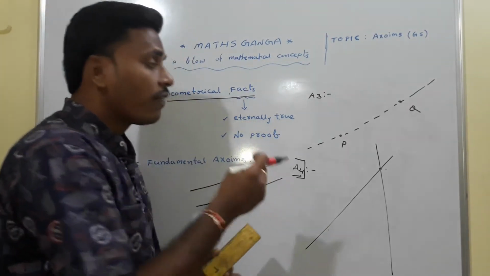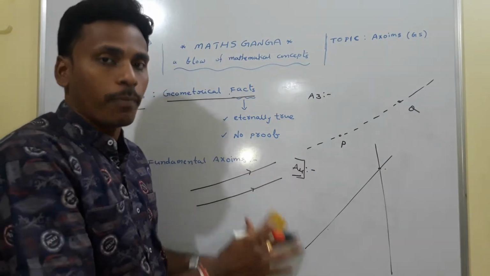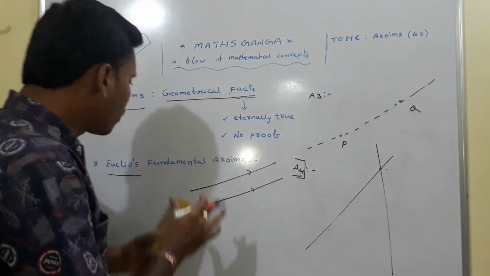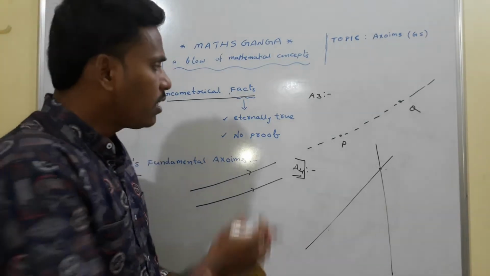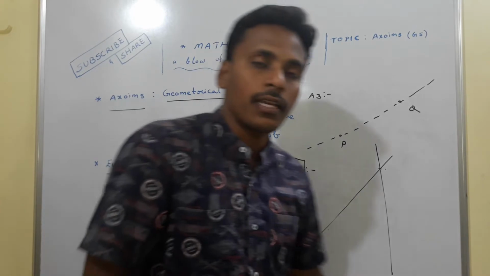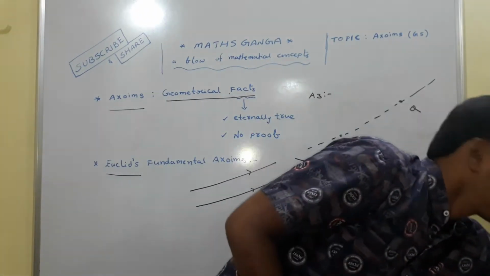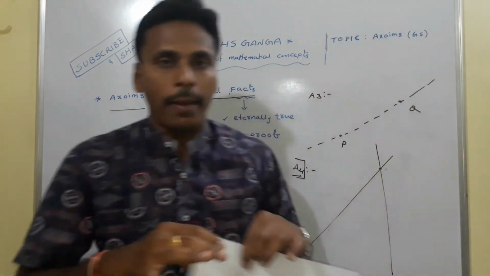Axiom 4 is: there exists at most one common point for two lines of a plane. These are the basic four fundamental axioms. We can observe these axioms with a paper along with a crease. For example, I have a paper. See, this is a paper.